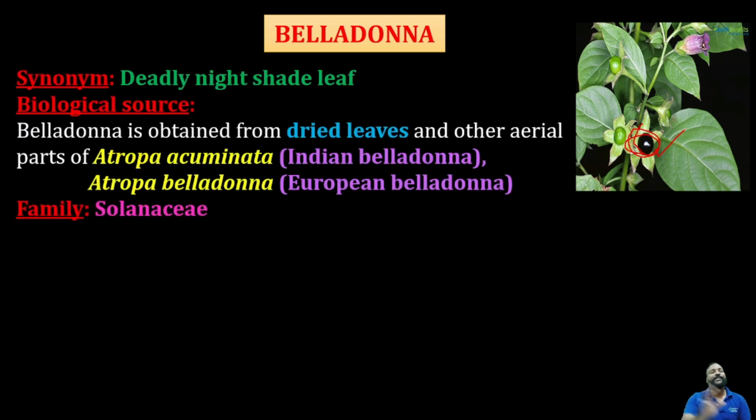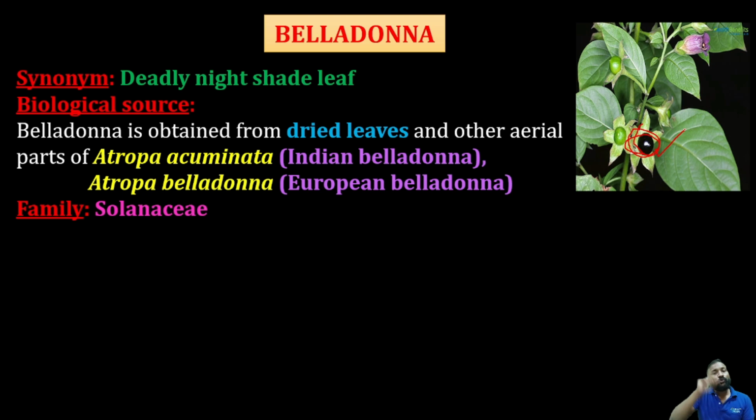What is the color of this fruit? Black. So the night will be black in color, the day will be light in color. Because it is a deadly nightshade, the synonym of this plant is deadly nightshade. Why? There are some interesting facts about belladonna. Why was the name deadly nightshade assigned to belladonna? Because these fruits are very toxic,